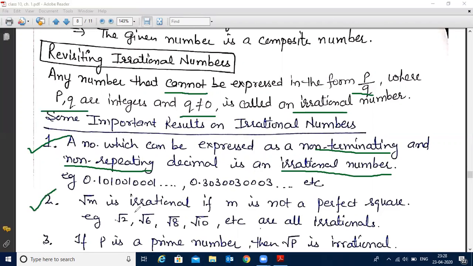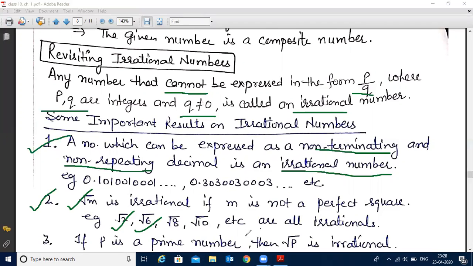The second fact is that root m is irrational if m is not a perfect square. If m is not a perfect square number, then root m will always be an irrational number. For example, 2 is not a perfect square number, so root 2 is always an irrational number. 6 is also not a perfect square, so root 6 is an irrational number. Similarly, root 5 is also an irrational number, because 5 is not a perfect square number.